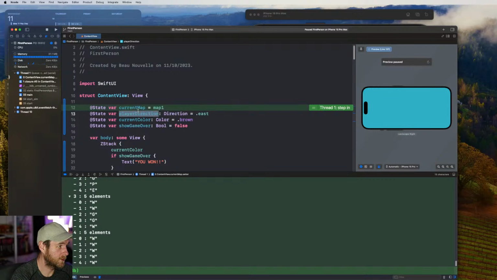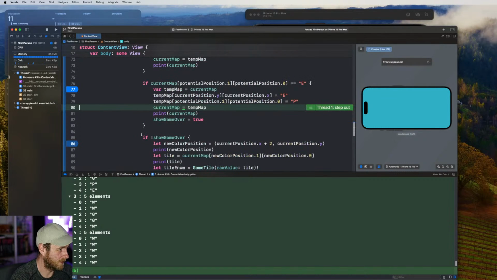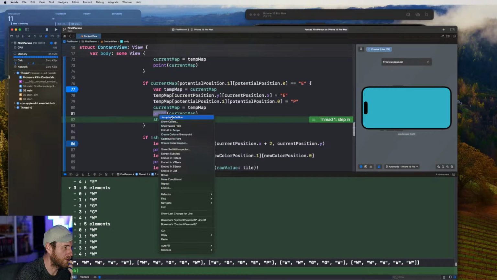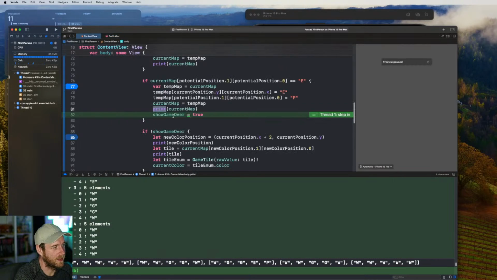So it jumped straight up to where this is. So what we can do is jump back out, so it takes us back down here. If I step over and we jump into the print, it doesn't do anything. I was thinking it might jump us to where this is, but obviously it's in Apple code and stuff. I don't think it will jump to a line there.